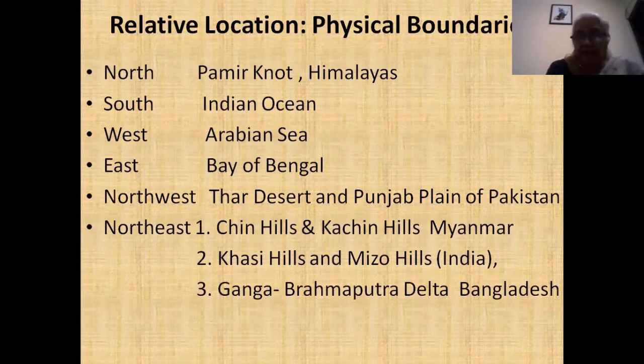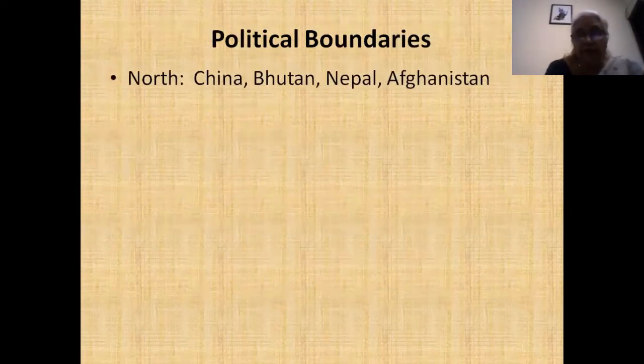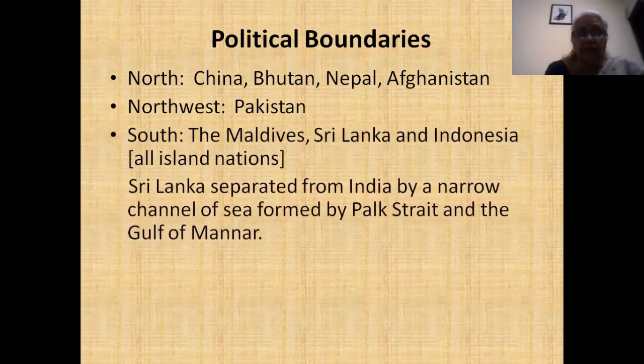Finally, we have political boundaries. In terms of political boundaries, we have China, Bhutan, Nepal, and Afghanistan in the north. Northwest is Pakistan, south is Maldives, Sri Lanka, and Indonesia, which are all island nations. Sri Lanka is separated from India by a very narrow sea.